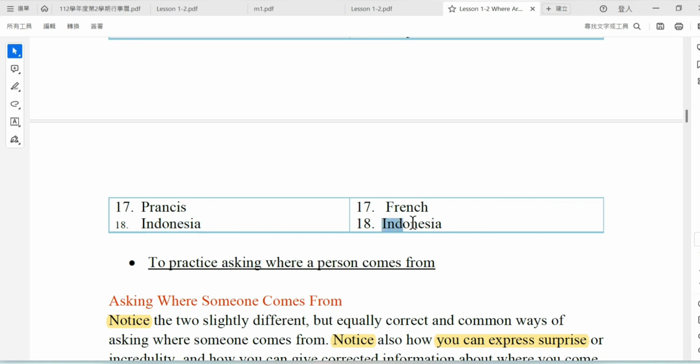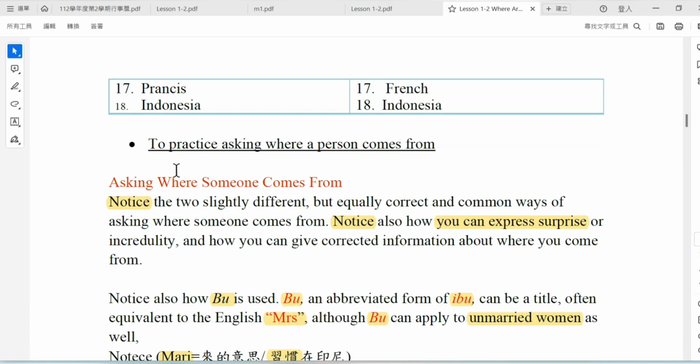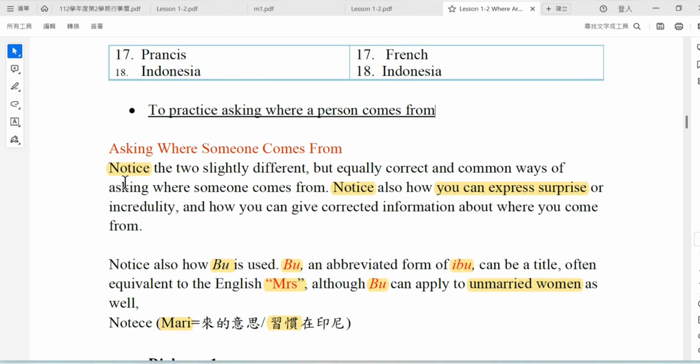Indonesia. Okay, so now we introduce to the student the practice of where the person comes from, to practice asking where the person comes from. So first we need to remember here. Notice two slightly different, equal, correct, and common ways of asking where someone comes from.